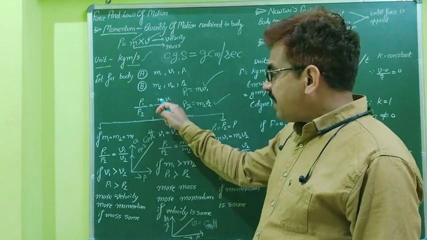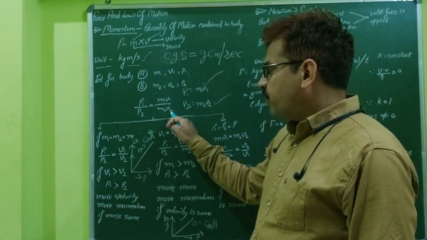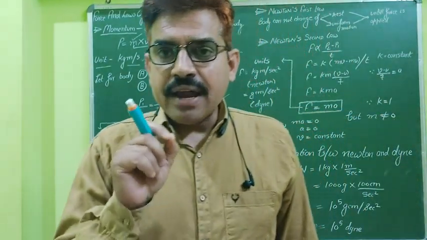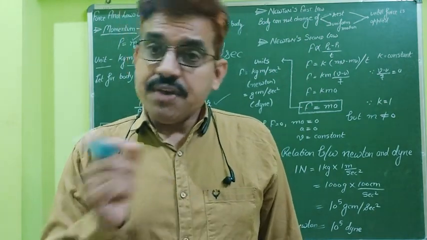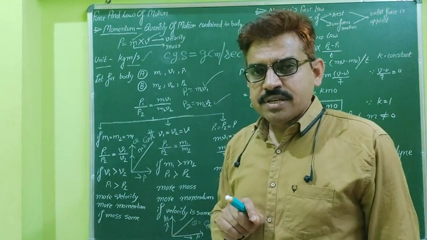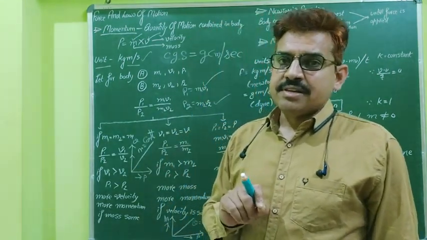Then p1 over p2 is equal to v1 over v2. What is the meaning? Momentum is directly proportional to velocity if masses remain the same. So the greater the velocity, the greater the momentum, provided masses remain the same.